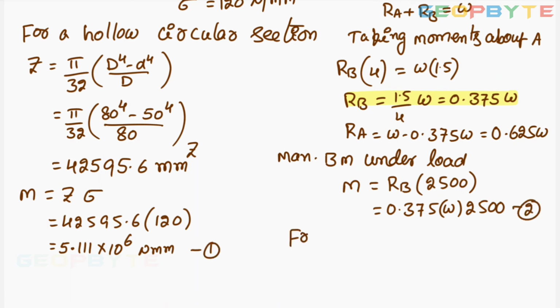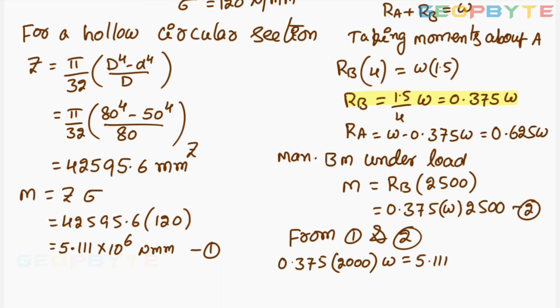From relations 1 and 2, equations 1 and 2, you can write that, equate these two. 0.375 into 2500 into W equal to 5.111 into 10 raised to 6.